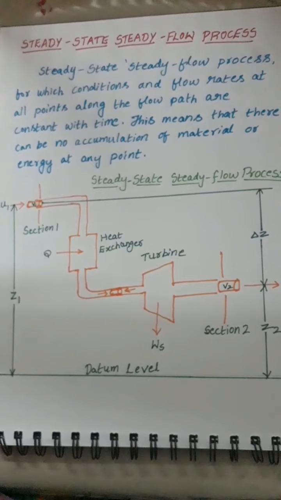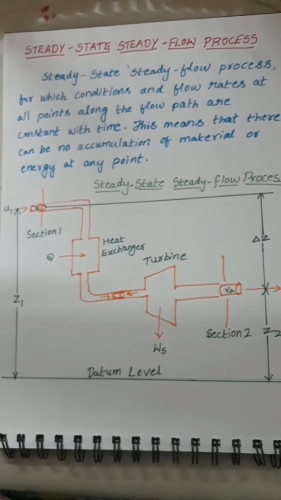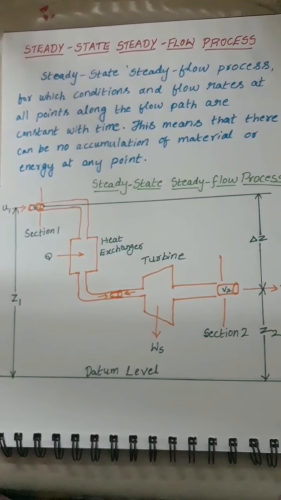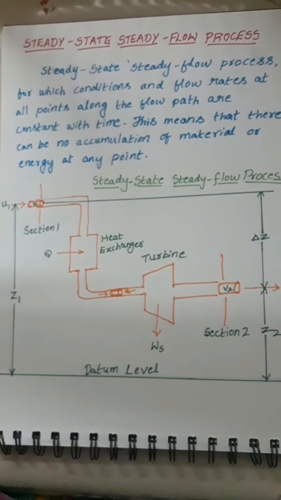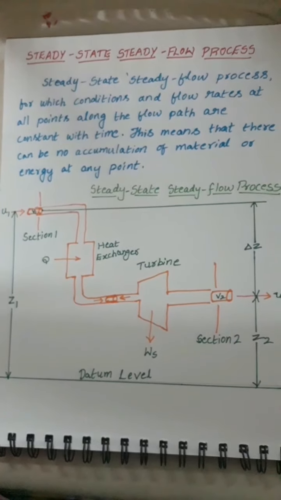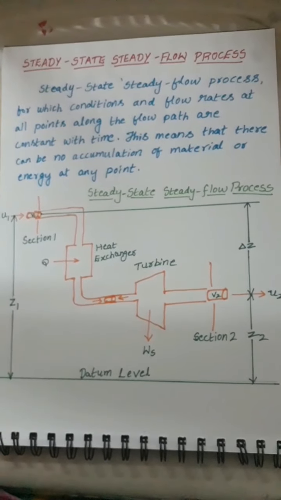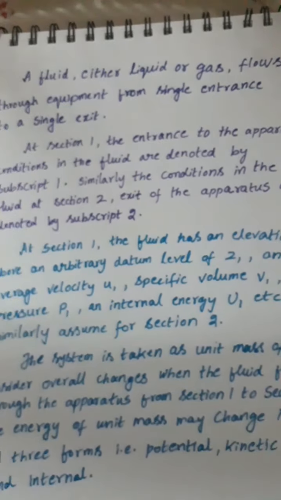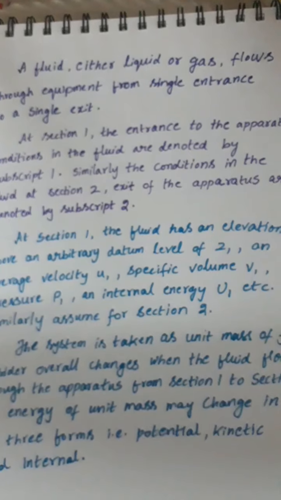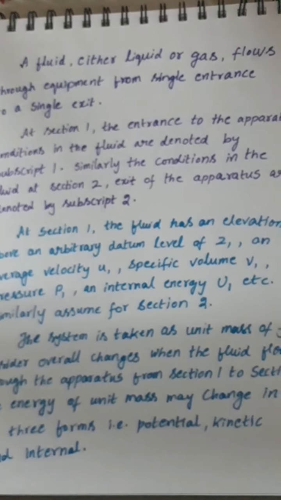Here we have a heat exchanger which will exchange heat from the surroundings to the system, and a turbine which will exchange work from the system to the surroundings. Here we have the velocities u1 and u2, and the elevations Z1 and Z2. Here we can see a fluid, either liquid or gas. It flows through the equipment from a single entrance to a single exit.